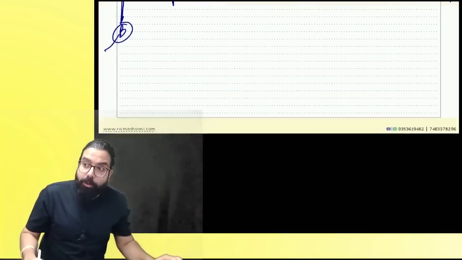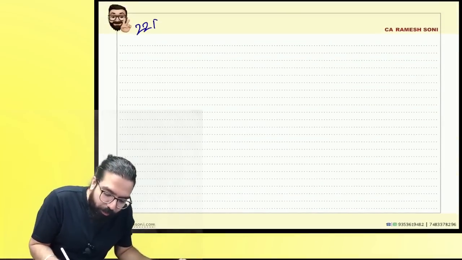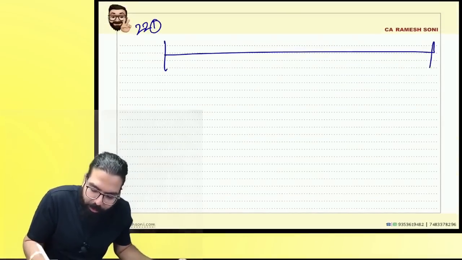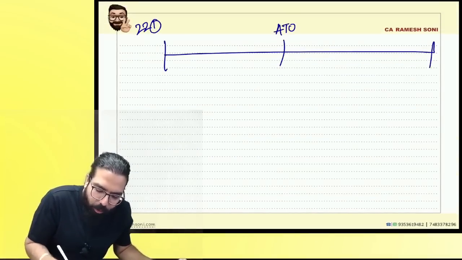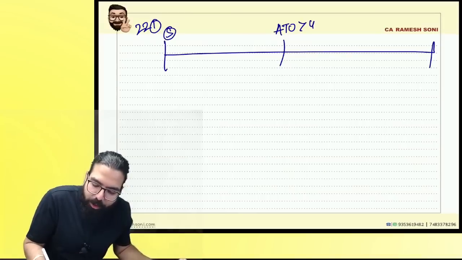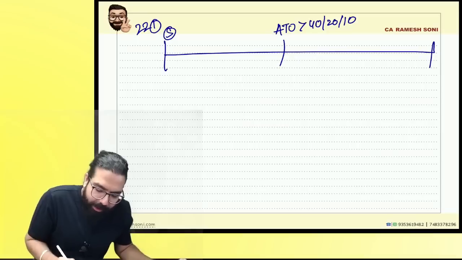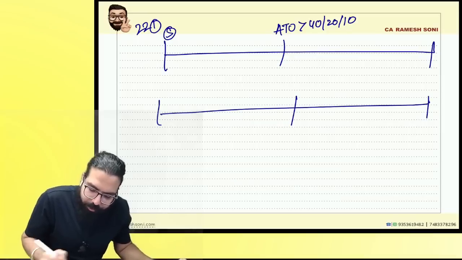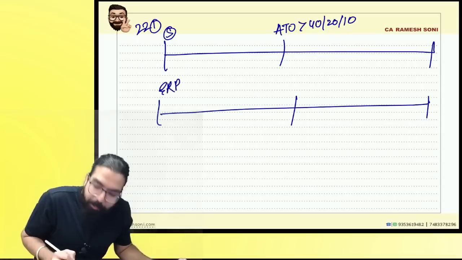Chalo, people, listen to me very carefully. Section number 22. One told when do you become liable, everyone? When your turnover crosses the aggregate, who becomes liable? Supplier. When aggregate turnover crosses 40, 20 or 10. Second one, what did I tell you? Sir, an existing registered person will become liable when?